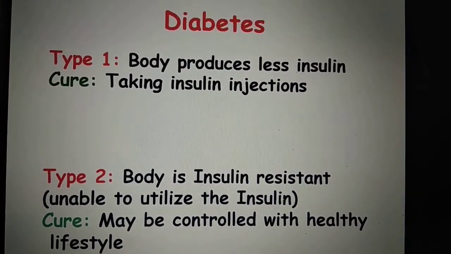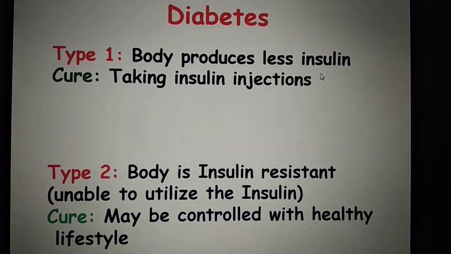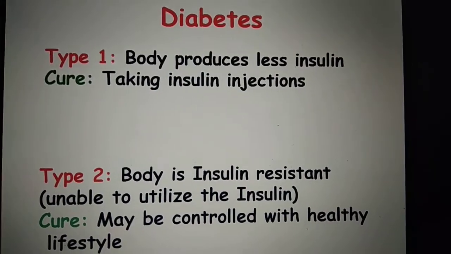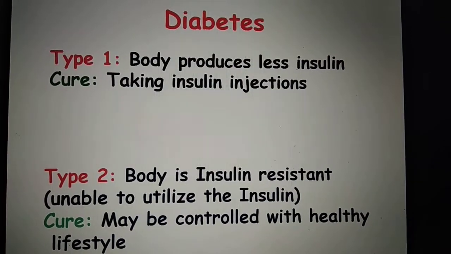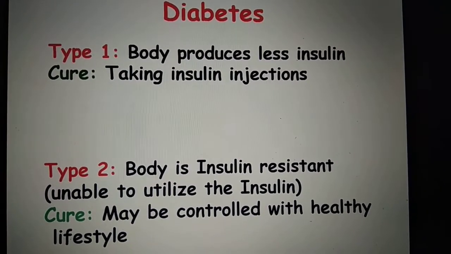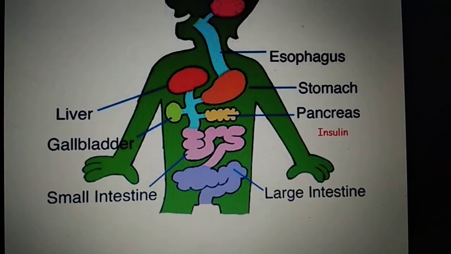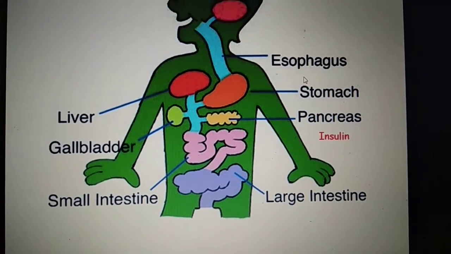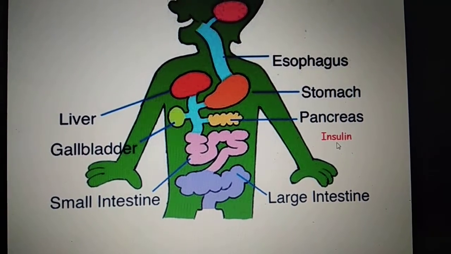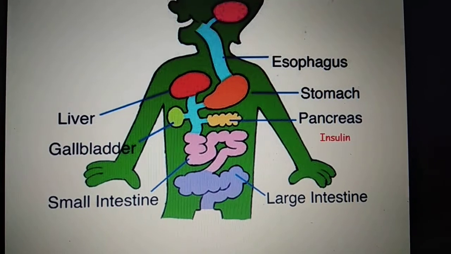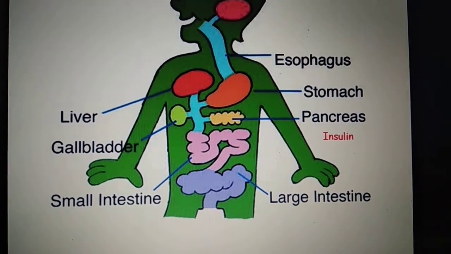Now this insulin is extremely important for our body. Insulin is secreted by an organ known as pancreas. I already showed you in the previous slide. Now there can be two types of problems one person can have. Number one problem, maybe the pancreas, here yellow color pancreas, is not secreting enough amount of insulin. Then what will happen if insulin is not there? You ate pizza, it got broken into pieces, right?